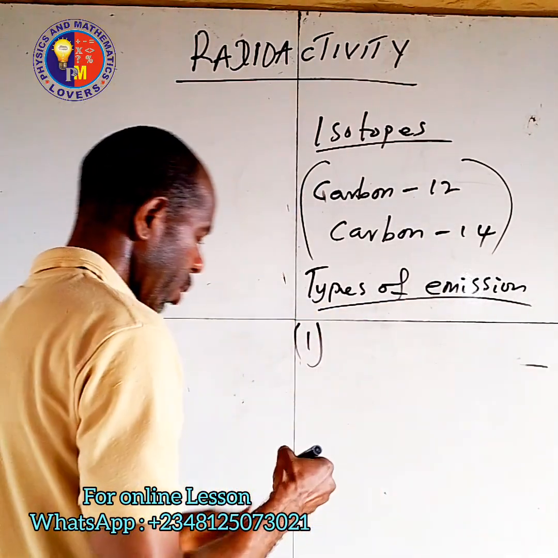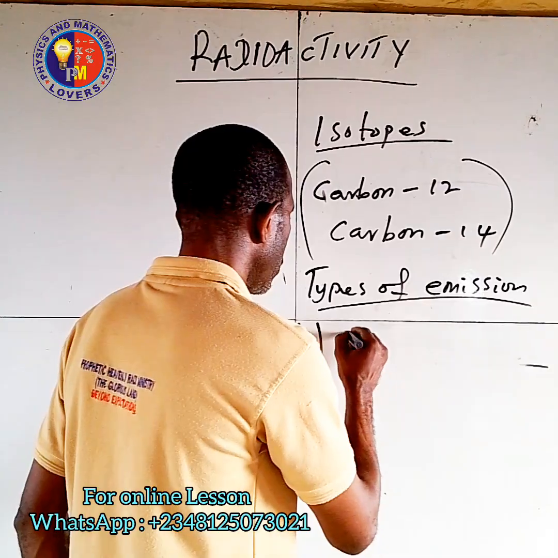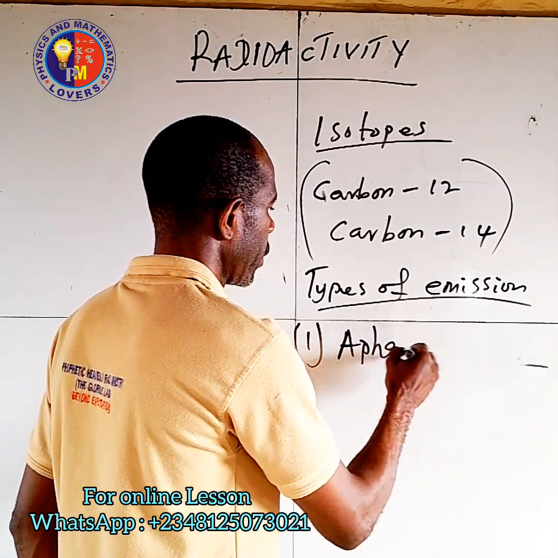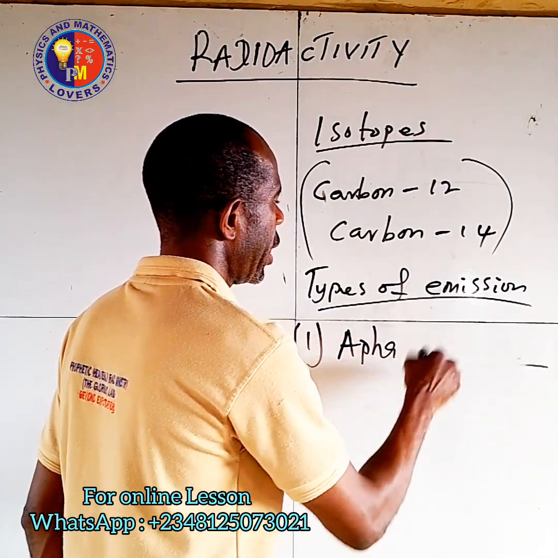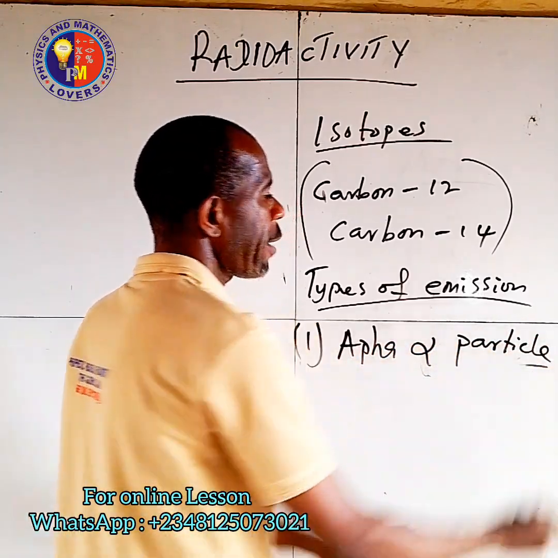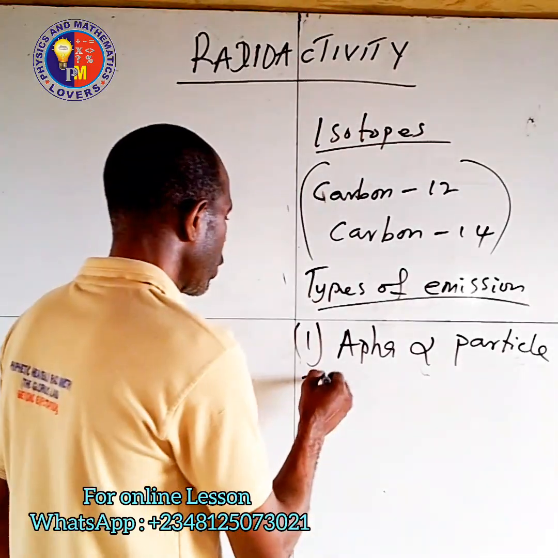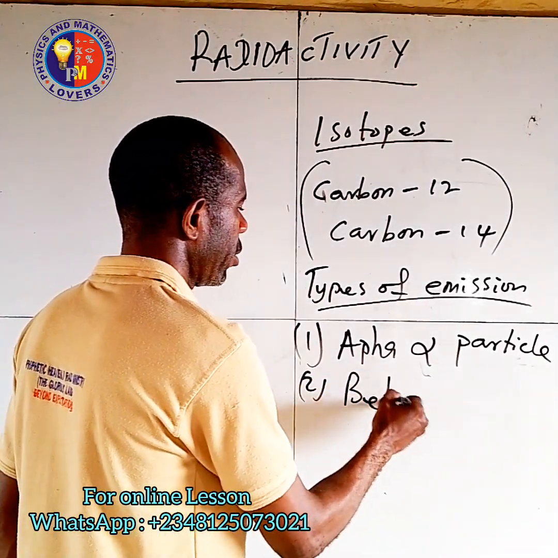Number one, the first particle that you can observe is the alpha particle. It is denoted by this alpha symbol, and you can call it alpha radiation. Then number two is beta.